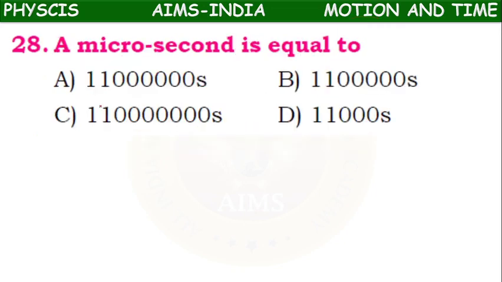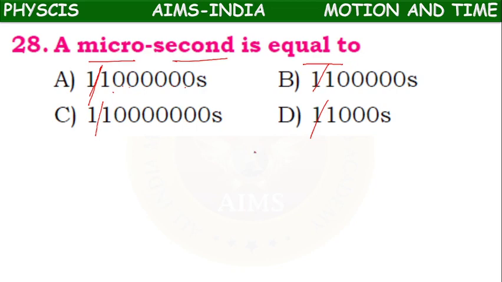So next, a microsecond. A microsecond is equal to dash. So here options we have to change, children. It is 1 by. So 1 by ones, tens, hundreds, thousands, 10,000, lakhs. 1 by 10 lakh seconds, 1 by 1 lakh seconds, like that.